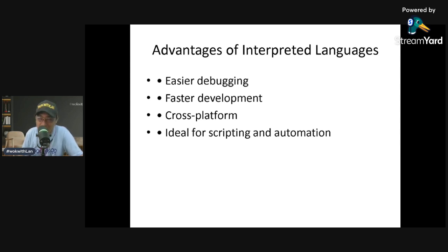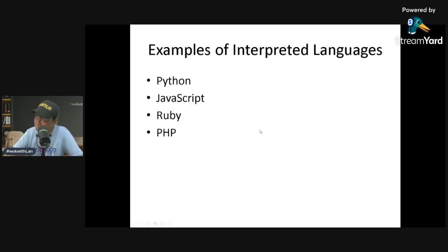So what does it mean by that? You can run the code in a Windows platform, in a Linux platform, etc. Many scripts, AI tools, and web services use interpreted languages. For example, in data science, we are using Python, and in web browsers, we are using JavaScript.